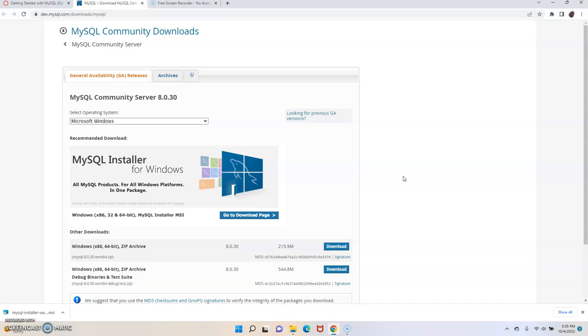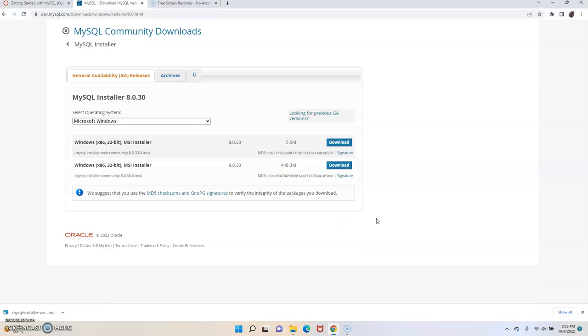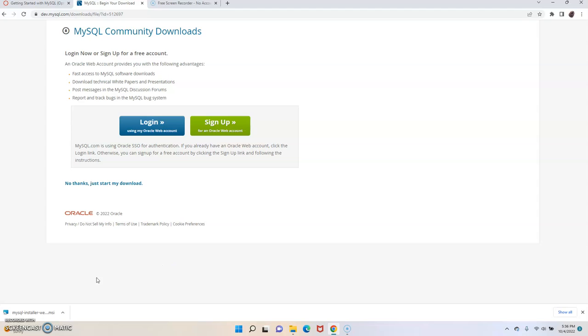Now I am on a 64-bit machine, but most of us are at the time of this recording. So I'm going to use the MSI installer. That'll be like a wizard, and it'll be a pretty easy installation process. So I'll go to that download page. And again, I am on a 64-bit machine, but I think these will be okay, even though they say 32-bit. I'll just grab the first one here, and that is going to download the installer.